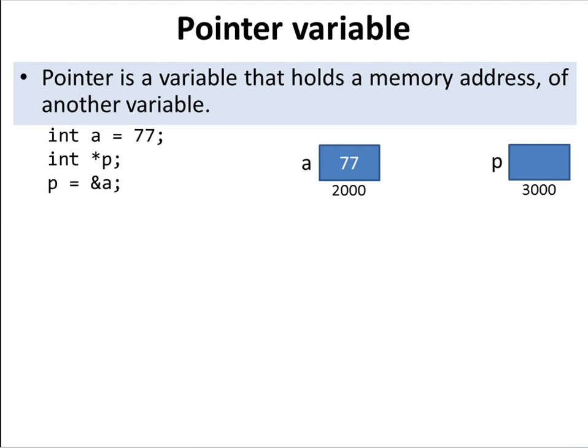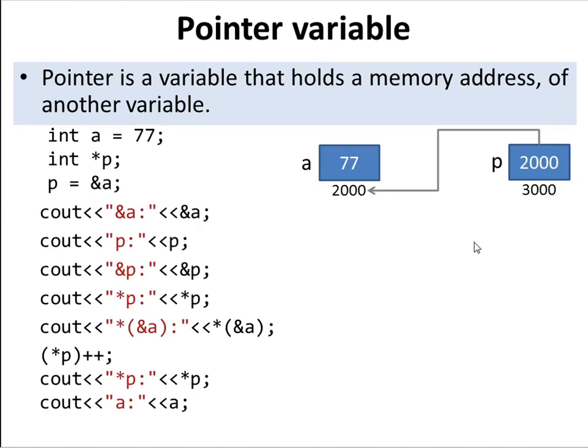When we say p equal to &a, you are assigning the address of a to p. It means the address of a is copied into p, into the pointer space. When it is copied, we can say p is pointing to the variable a, or p is a pointer pointing to variable a.